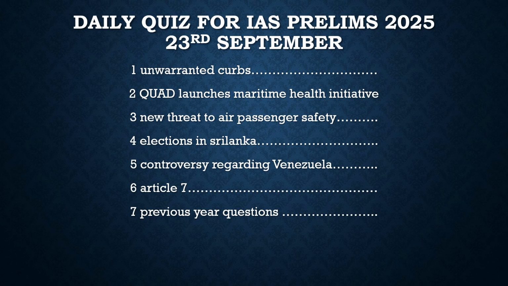We take up the most important articles from the newspaper. We derive and discuss them in a little bit of detail, and we derive some prelims based questions from those articles, so that it will give the idea how the prelims based questions could come from the news articles, and how it will help you connect well with your prelims preparation.